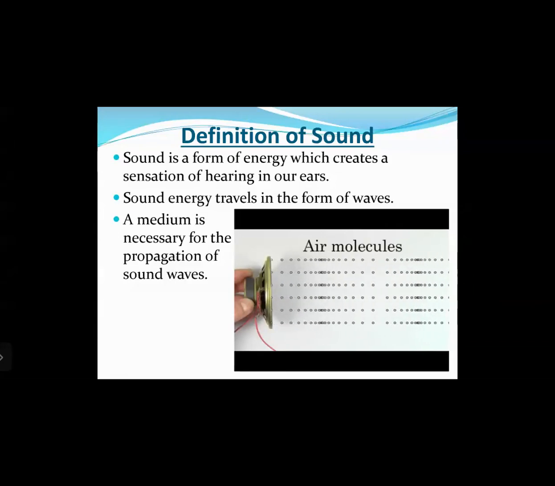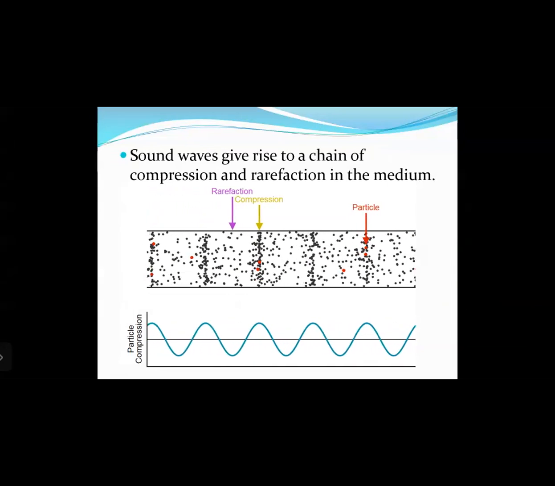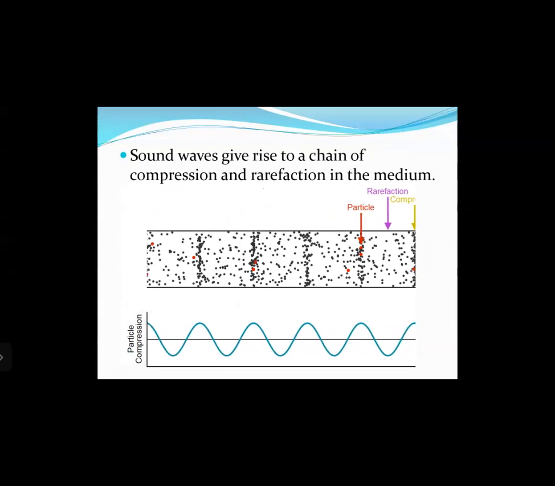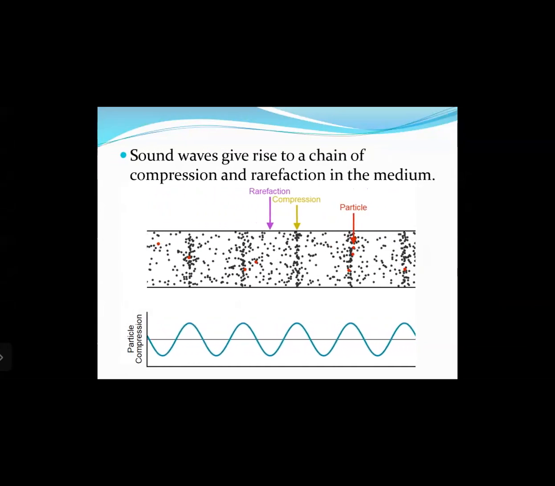We had seen previously how sound travels in the form of waves, and those waves are longitudinal waves. Sound waves give rise to a chain of compressions and rarefactions in the medium. As you can see, compressions are regions of high pressure where particles have come close to each other, whereas rarefactions are regions of low pressure where particles have moved away from each other. Sound waves move in the form of these alternate bands of compressions and rarefactions.